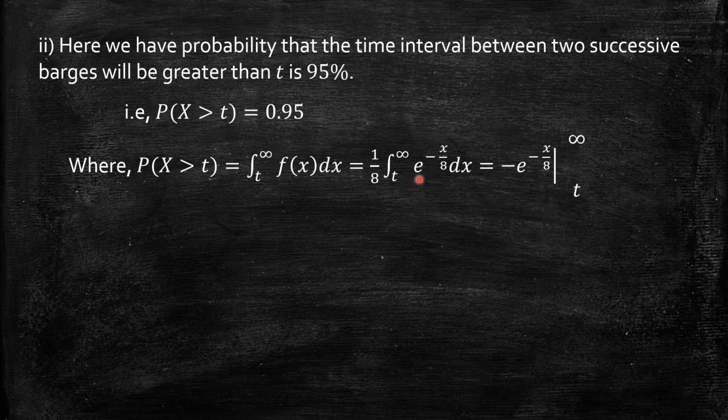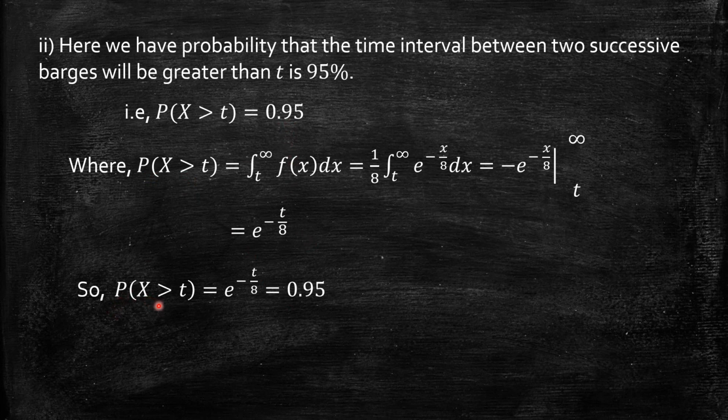So integral of e power minus x by 8 is e power minus x by 8 by minus 1 over 8. 1 over 8 gets cancelled. So I get minus of e power minus x by 8. Now apply the limit when x equal to infinity. So I have e power minus infinity, 0. So 0 minus e power minus t by 8. So minus of minus plus, I get e power minus t by 8. So theoretically speaking, probability of x greater than t is e power minus t by 8, which is already given as 0.95. I just substitute that.